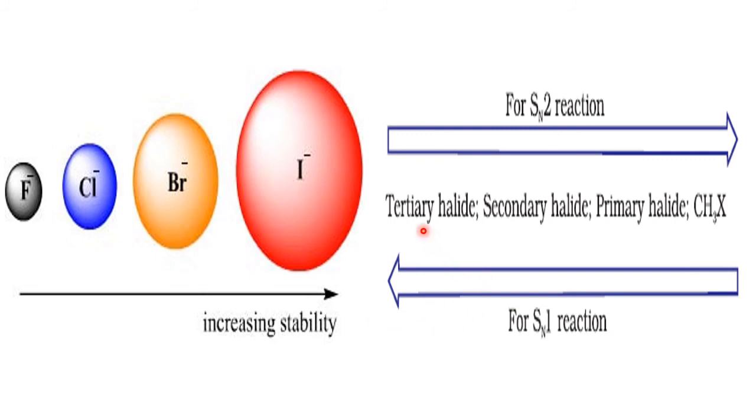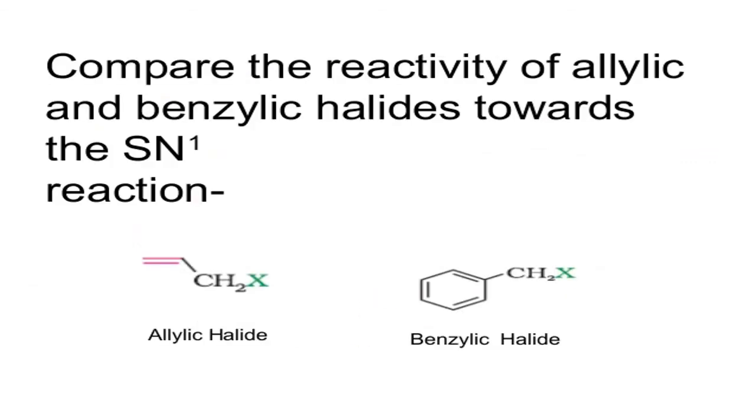So more reactive tertiary for SN1, more reactive normal for SN2. For SN2, reactivity is increasing from tertiary to normal, whereas for SN1 reactivity is increasing from normal to tertiary. I already explained the reason.